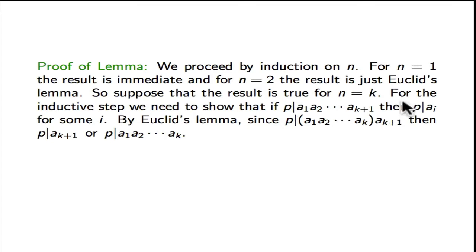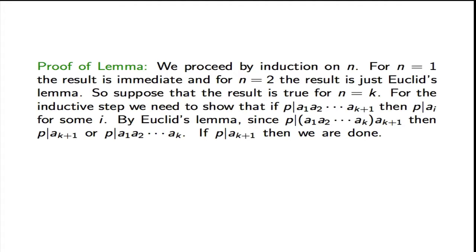And the trick here is to write the product of a1 up to ak plus 1 as the product of a1 up to ak times ak plus 1. And by Euclid's lemma, since p divides this product of these two numbers, then it must divide one of the two. It must divide ak plus 1, or it must divide the product of a1 up to ak.